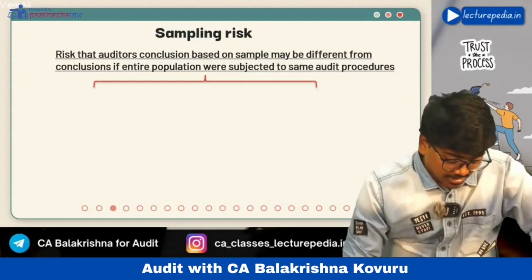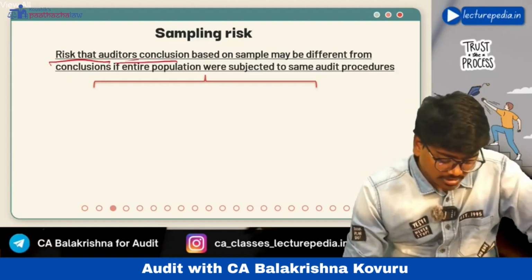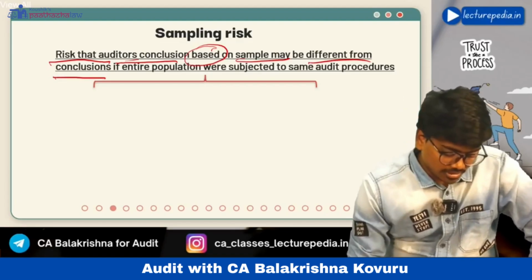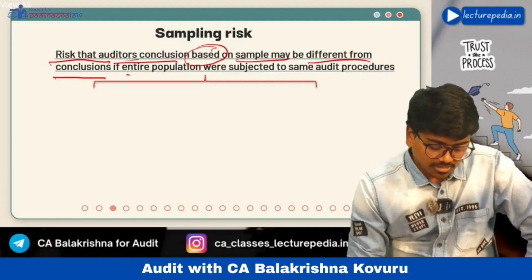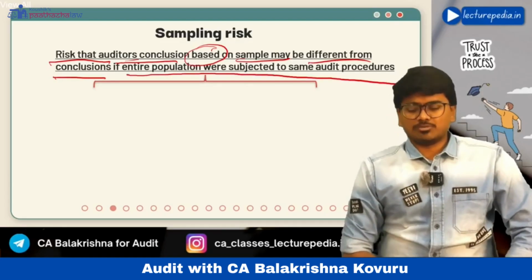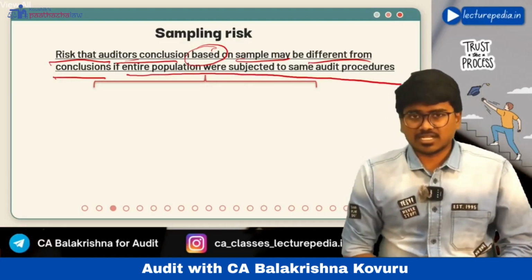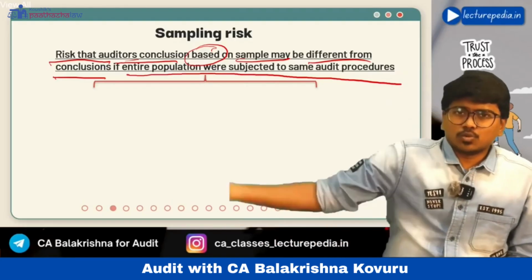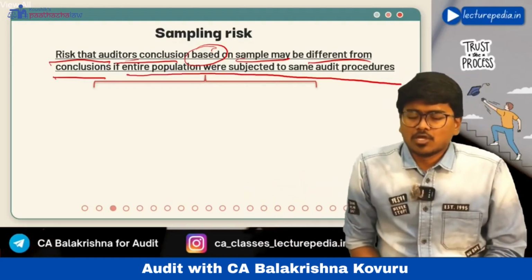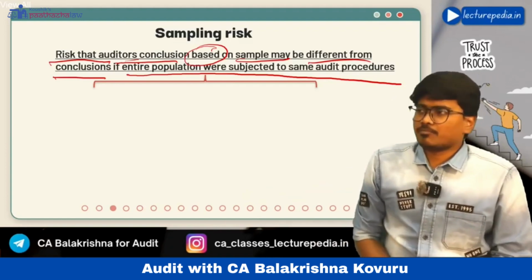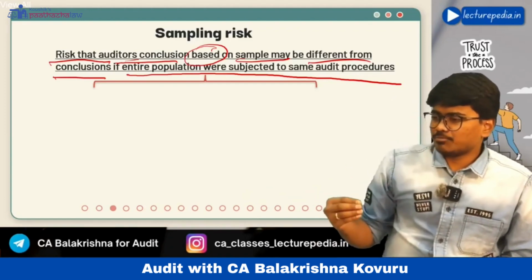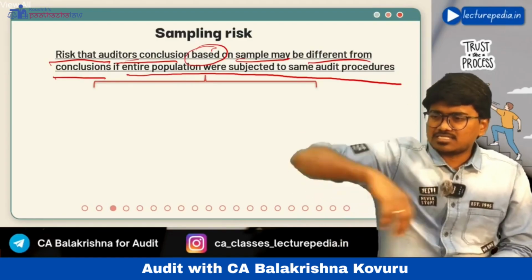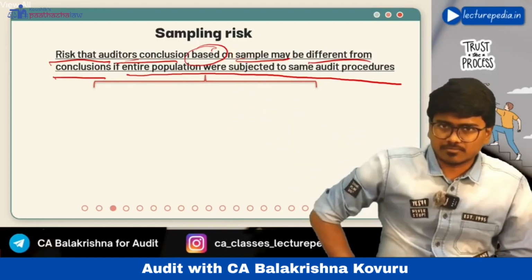See, sampling risk is the risk that the auditor's conclusion based on a sample may be different from the conclusion if the entire population were subjected to the same audit procedure, right? Let's say, for example, there are 1000 debtors. Of those 1000 debtors, you have taken a sample of 100 debtors and sent external confirmation to those 100 debtors.